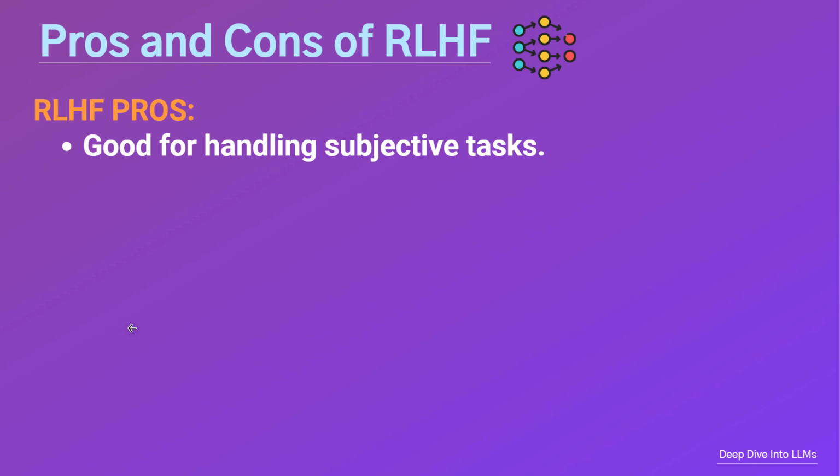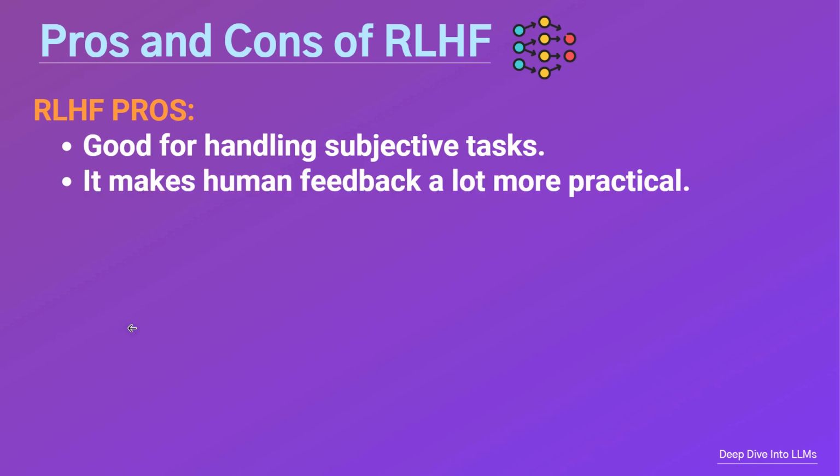These are areas where traditional reinforcement learning just doesn't work because there's no obvious right answer and no clear reward to go after. It also makes human feedback a lot more practical. Instead of asking people to come up with the best response from scratch, we just ask them to rank a few options. That's way easier and way more scalable.